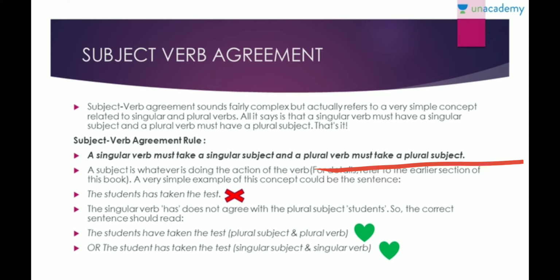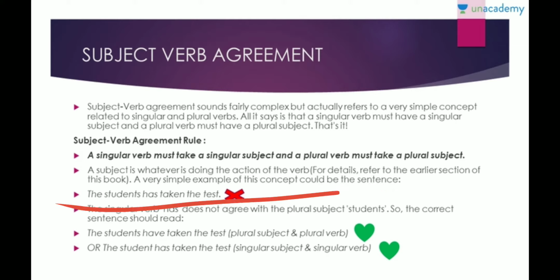A subject is whatever is doing the action of the verb, that we have already discussed in subject, object, and predicate. That whatever is doing the action is the subject, and whatever on which the action has been done is your object, right? Now, let's see a very simple example.